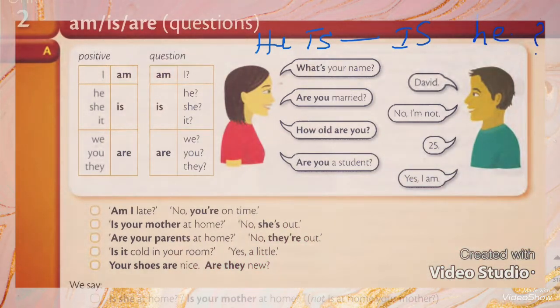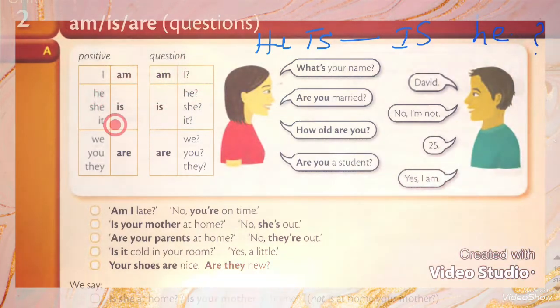"I am" will be "am I" in the question. He is, is he? She is, is she? It is, is it? We are, are we? You are, are you? They are, are they?